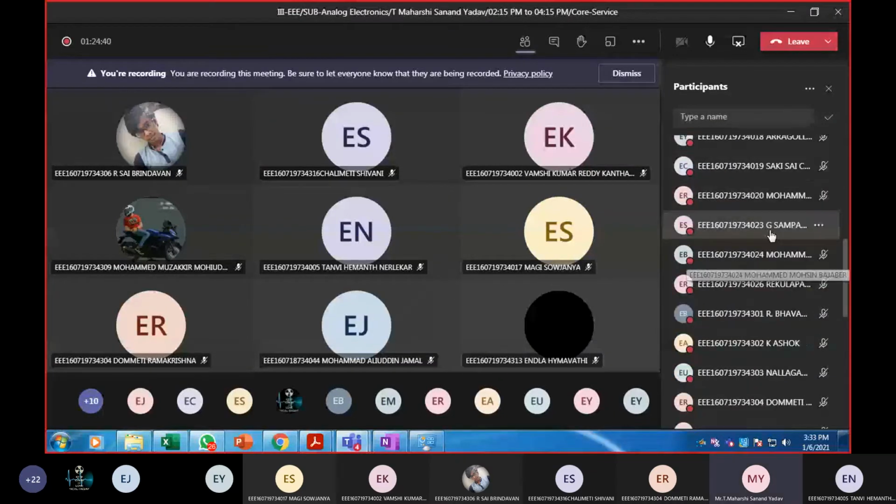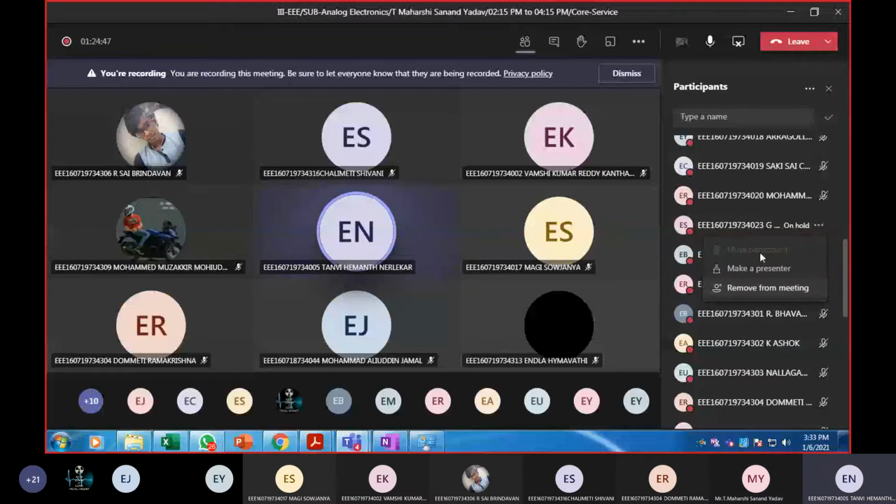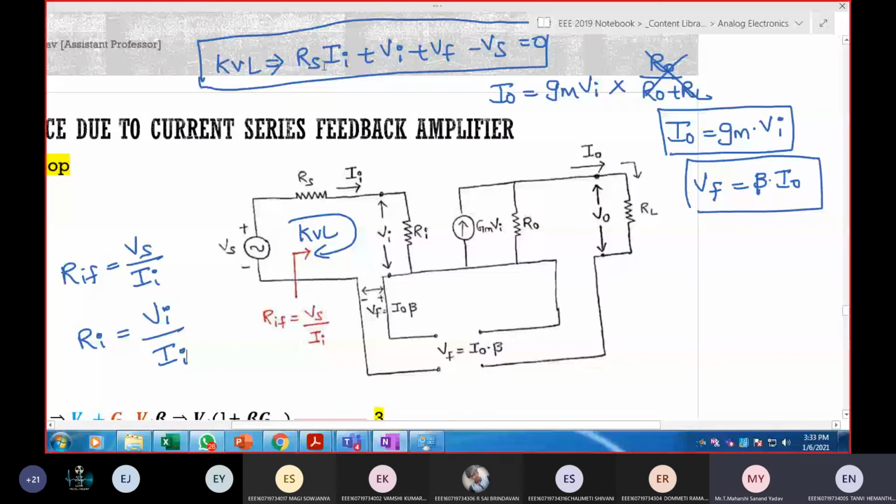Sampath: Sir, in KVL we have to neglect RS. Yes, you can neglect this RS, which is very small.